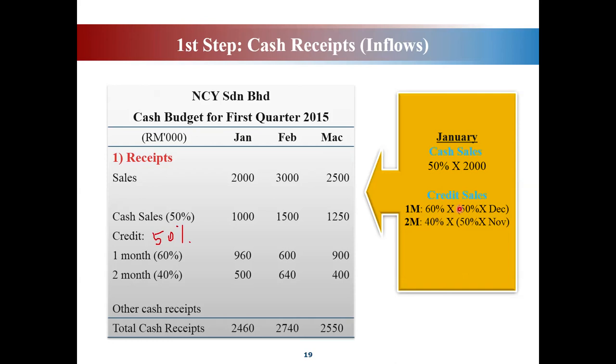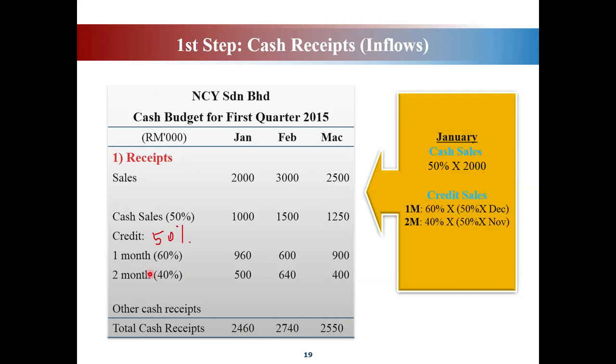So 60% times 1,000, because 1,000 is the balance of credit sales, you will get 600, which will be paid in February. And the balance 40% will be paid in the following month, which is March.